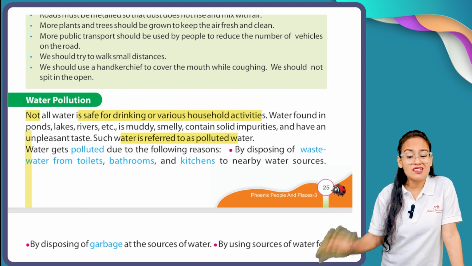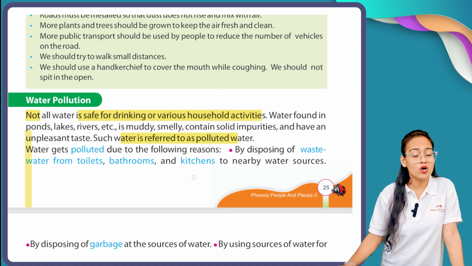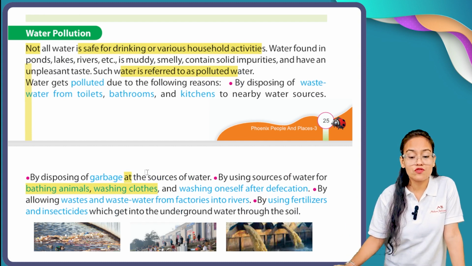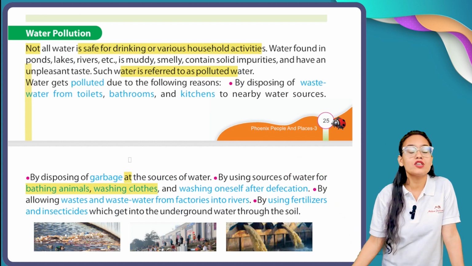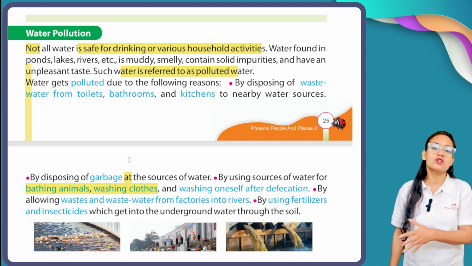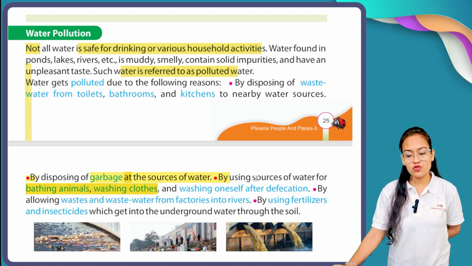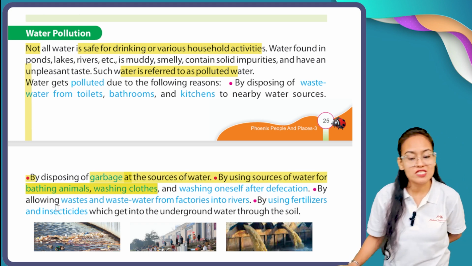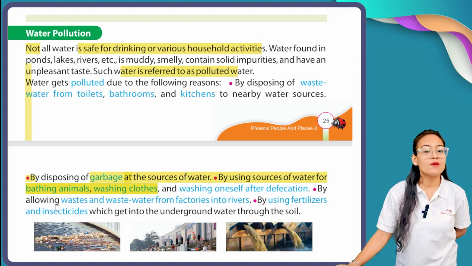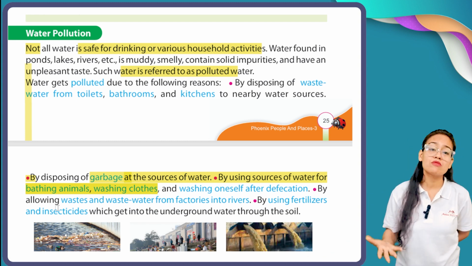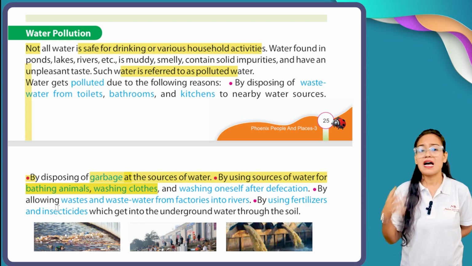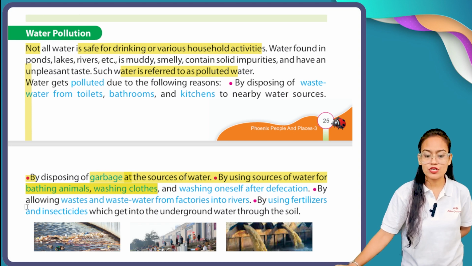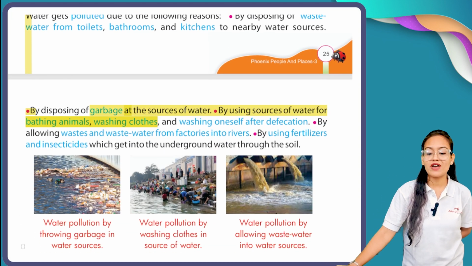You are continuously disposing of wastewater from your toilets, bathrooms and kitchens into your nearby water source. You are disposing garbage at the source of the water from where you are getting water. You use the water source for bathing animals, washing clothes and washing oneself after defecation. You are continuously taking baths in open areas, and you are bathing your own animals. So all this leads to water pollution.